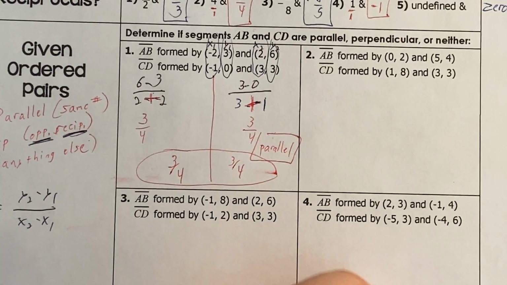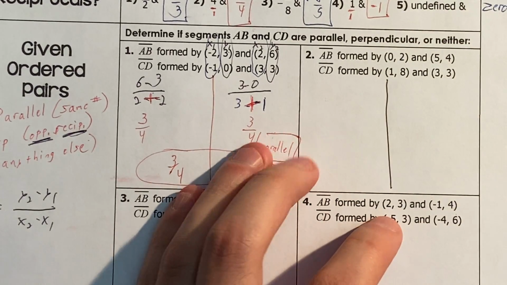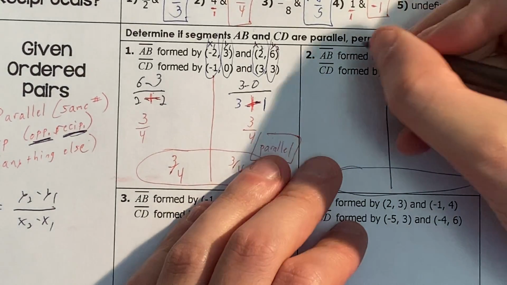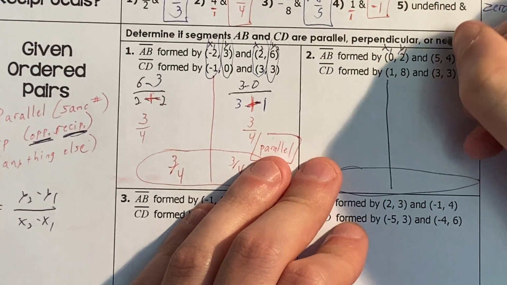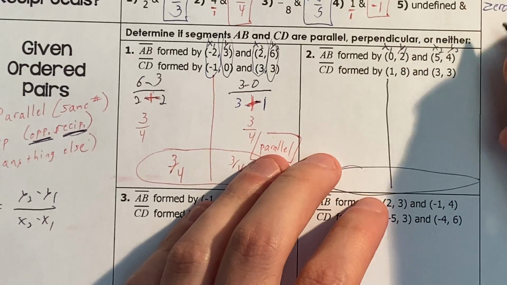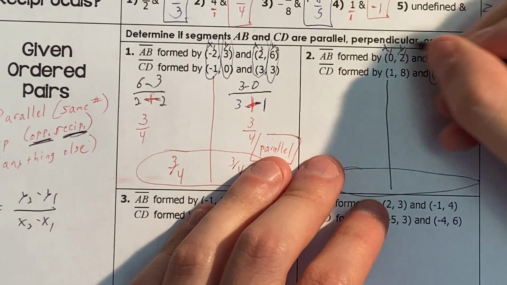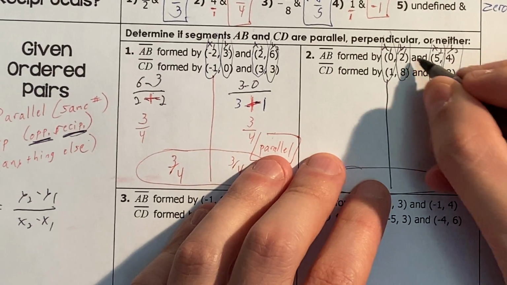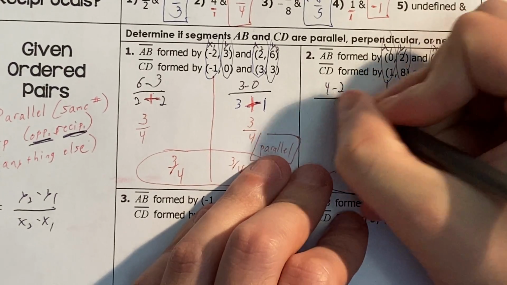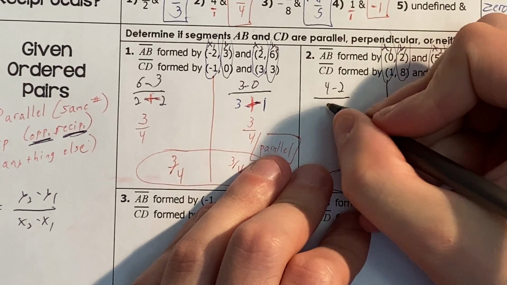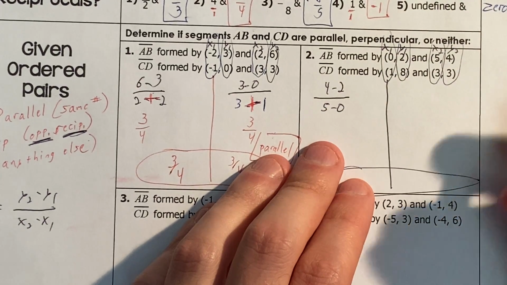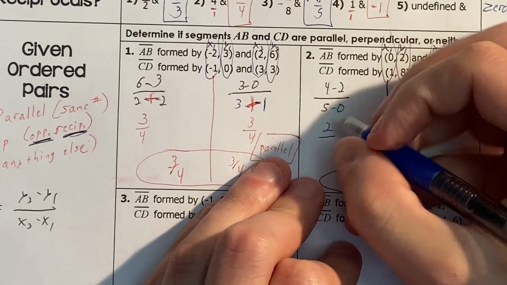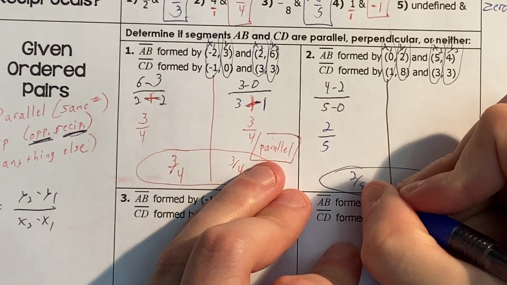Next one. Same thing, I'd recommend pausing. So I'll go ahead again, x1, y1, x2, y2. So over here, I would have 4 minus 2, 5 minus 0. 4 minus 2 is 2, 5 minus 0 is 5, so I get 2/5.